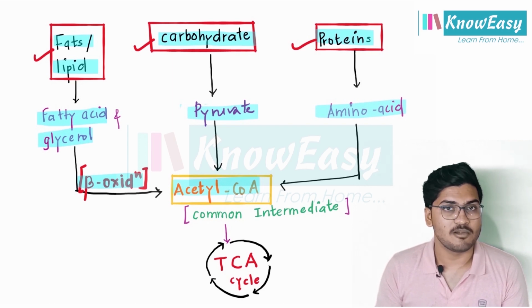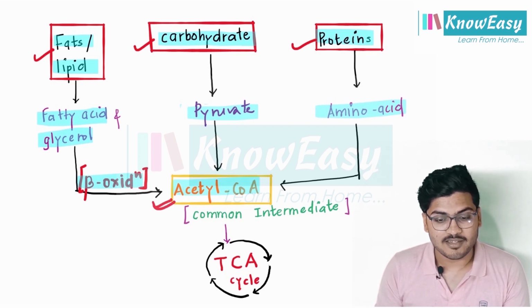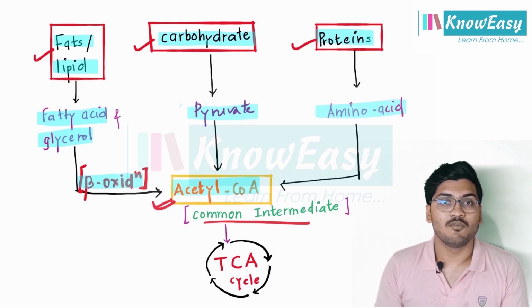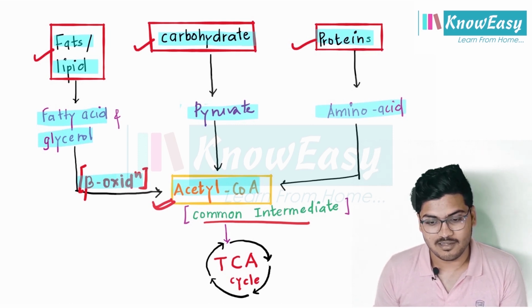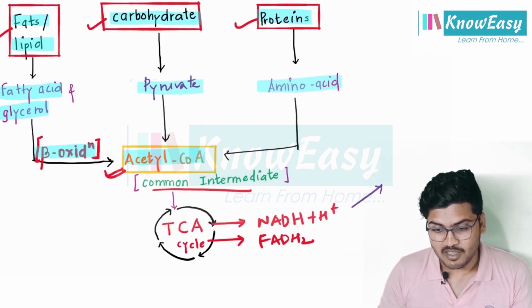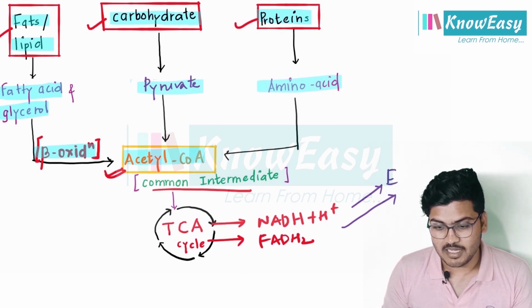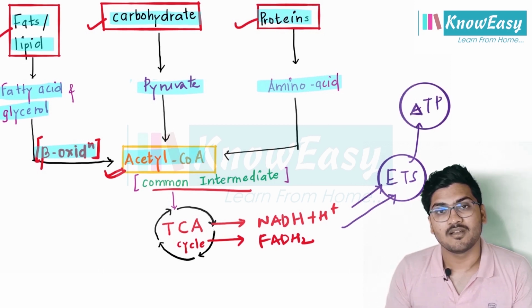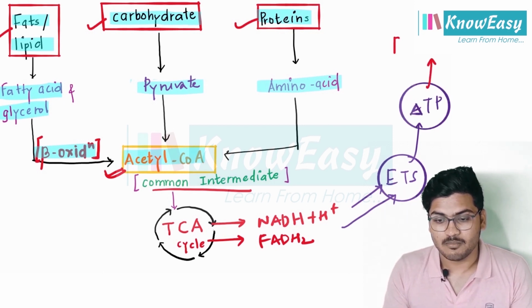Whether the substrate is fat or carbohydrate or protein, they will initially break down by different pathways and finally form acetyl-CoA, which is a common intermediate of all three substrates. This acetyl-CoA then enters the tricarboxylic acid cycle and gives NADH plus H plus and FADH2, and finally NADH and FADH2 enter the electron transport system and generate ATP, and this ATP is used by the body.